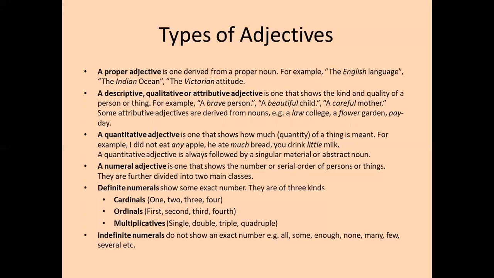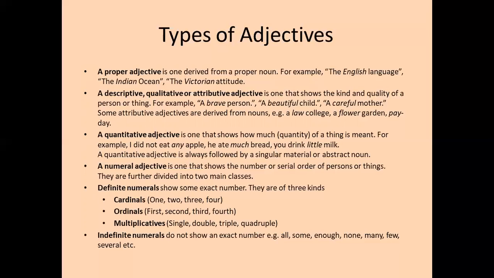Fertile is an attributive adjective. Coming next to a quantitative adjective. Then what are quantitative adjectives? A quantitative adjective is one that shows how much quantity of a thing is meant. For example, I did not eat any apple. He ate much bread. You drink little milk.